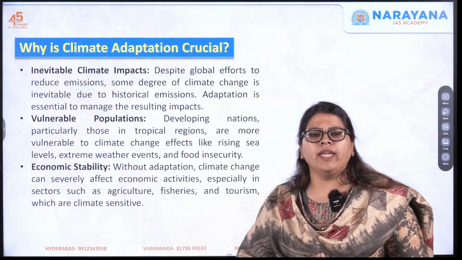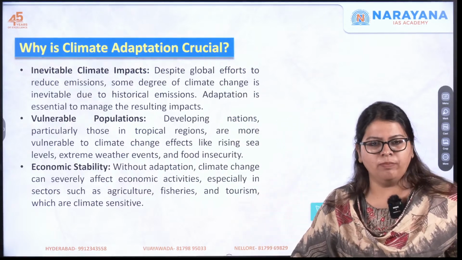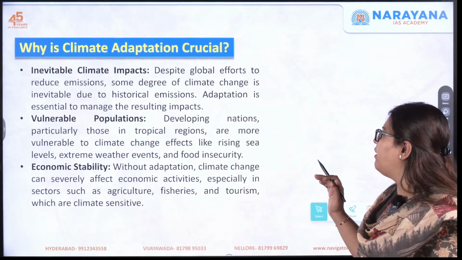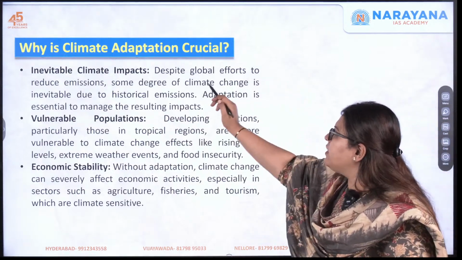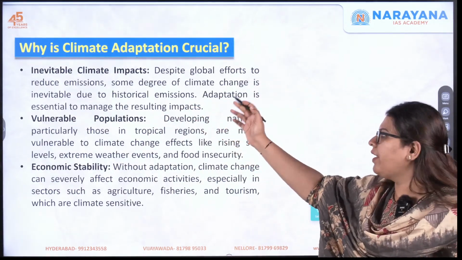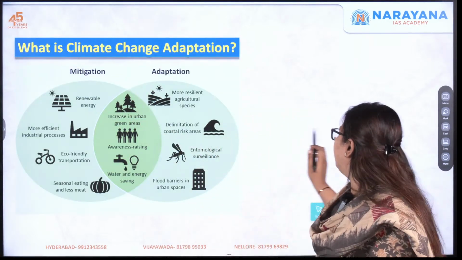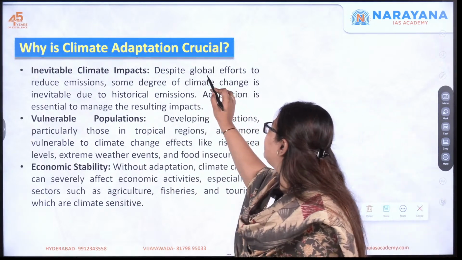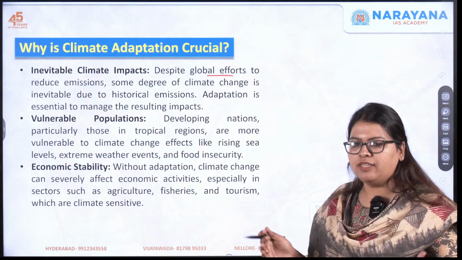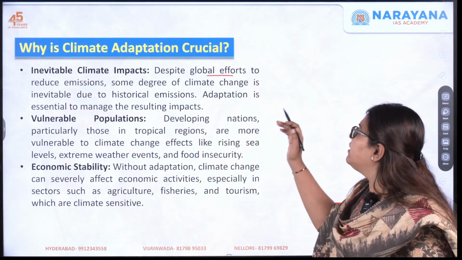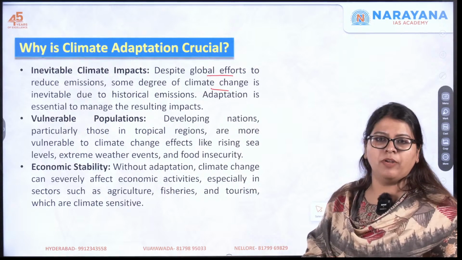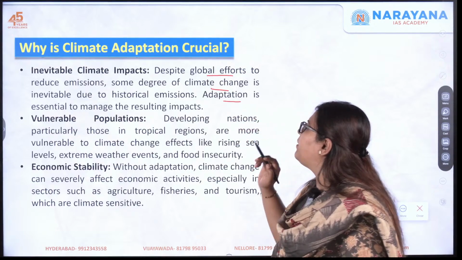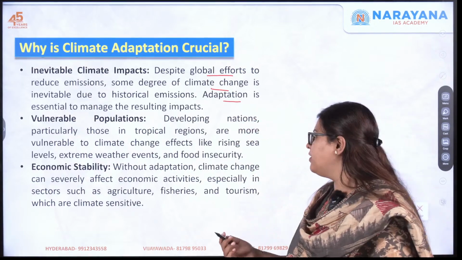let us see, why is climate adaptation very crucial? We know because there is inevitable climate change and its impacts that is actually going on in our environment. The first reason why climate adaptation is required is inevitable climate impacts. So what do you mean by inevitable climate impacts? Despite the global efforts to reduce emissions, that is, the global community has been reducing it, some degree of climate change is inevitable because of the historical damage that we've already committed to the environment. And here adaptation is essential in order to manage the resulting impacts.